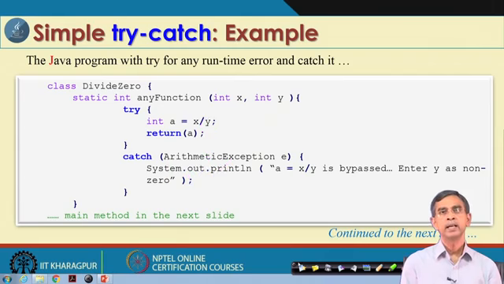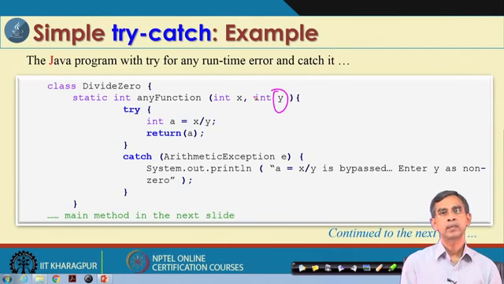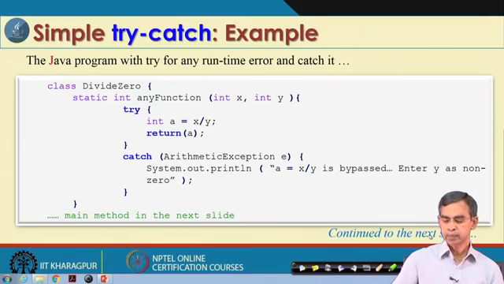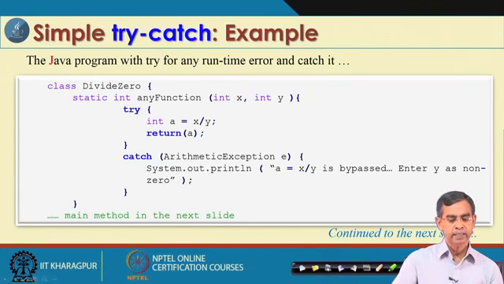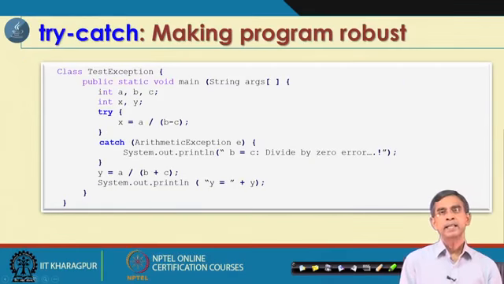So, this is the way that we can build the program so that it can run in a robust way. That means, it will take any input including 0 as the second argument. So, this is the idea about making the program robust. It is a very simple example here, and here is another example.